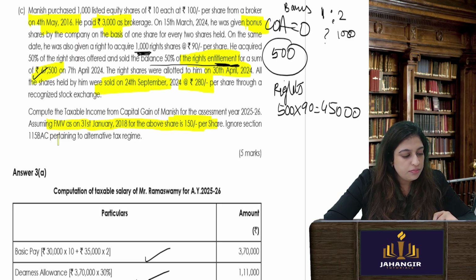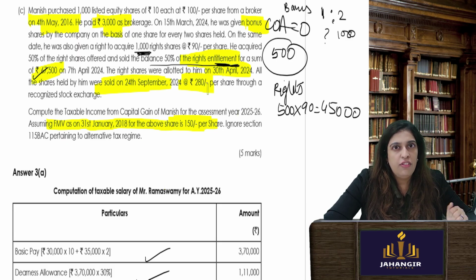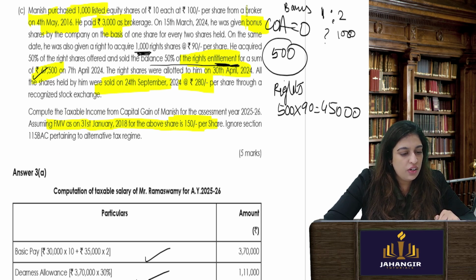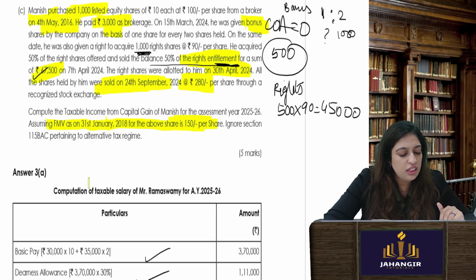Okay. Now, can you tell me how many types of shares are there? The first one is the original shares that I acquired. Then there is bonus shares that I got. And then there is right shares. There are 3 types of shares and 1 right entitlement. Right entitlement I can ignore for the time being.